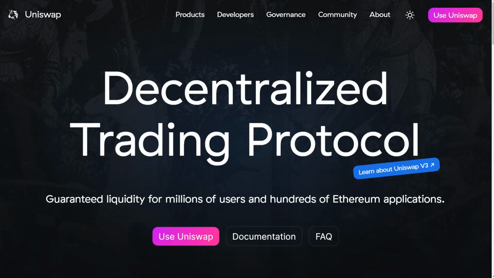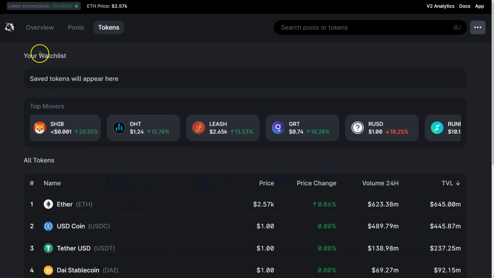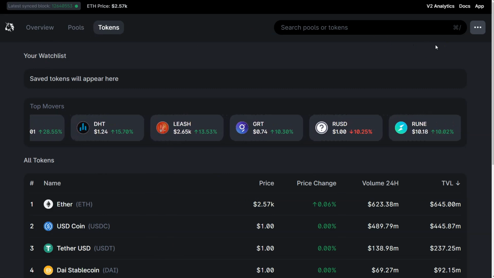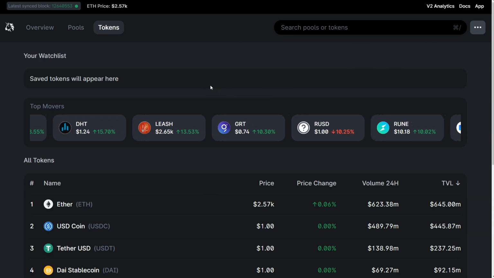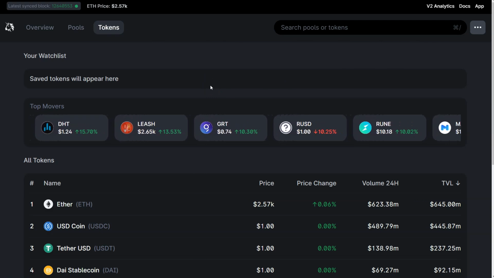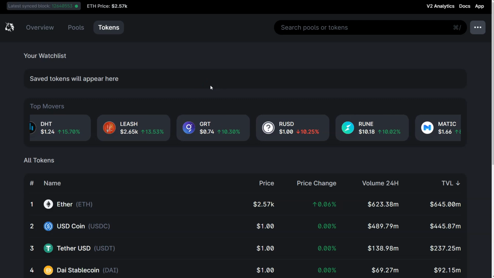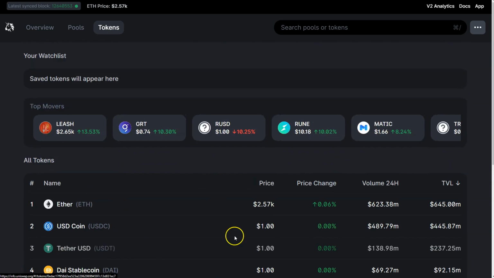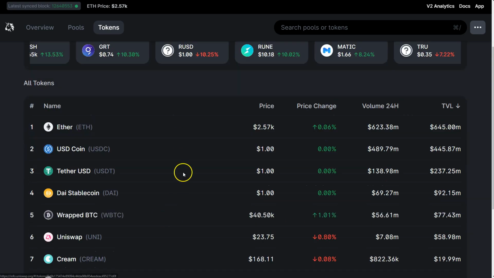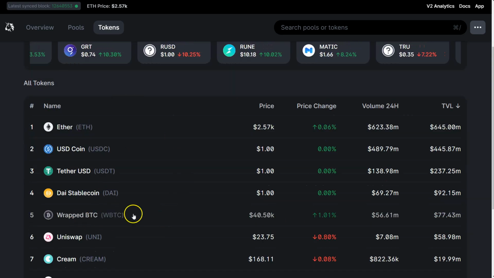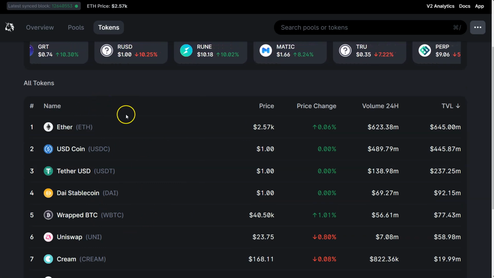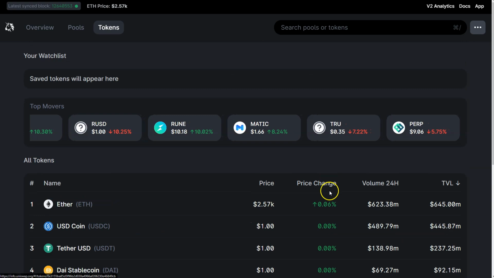Sleek and clean UI, directly tradable through Uniswap or any other DEX aggregator, connected with a ton of stuff in the DeFi ecosystem. Definitely a pillar and a backbone of the DeFi ecosystem. Just like any other DEX here, you can look at TVL, price, volume, blah, blah, blah. Most of it's ETH, stablecoins, and BTC. As with any DEX, that's the typical top 5 as far as volumes are concerned, and TVL really as well.